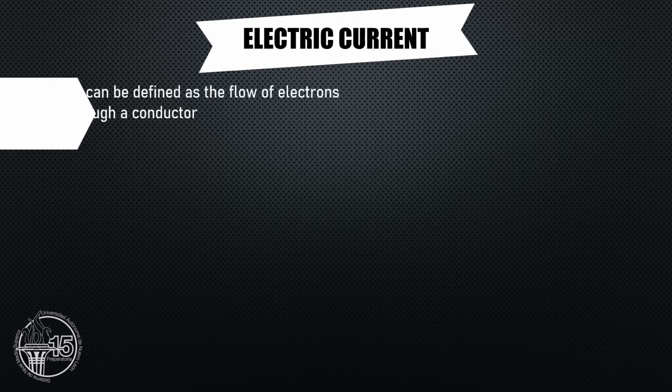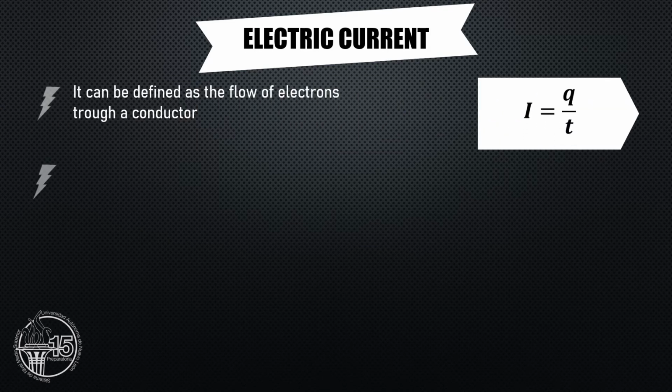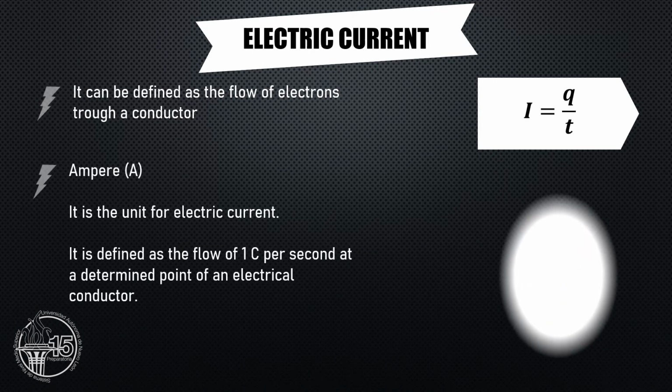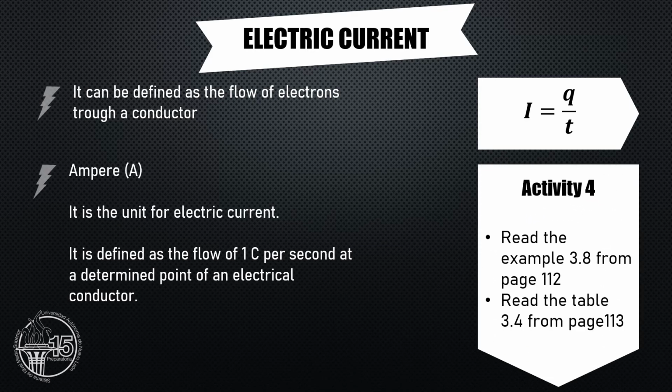Another important quantity is the electric current, which could be defined easily as the flow of electrons through a conductor. It is represented with letter I, and its equation is I equals Q divided by T. The unit for electric current is called ampere. An ampere could be defined as the flow of 1 coulomb per second at a determined point of an electrical conductor. Please try to solve this activity for a better understanding.